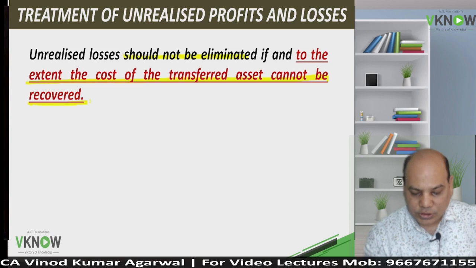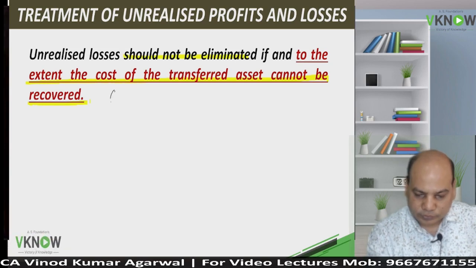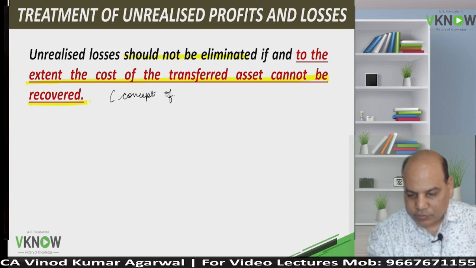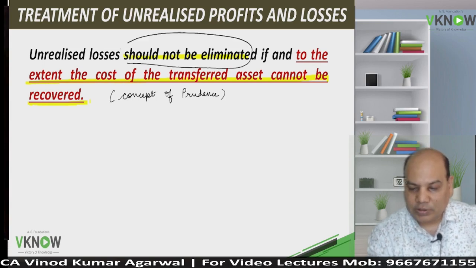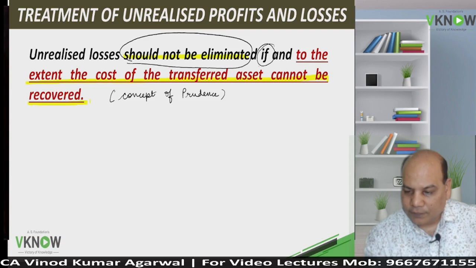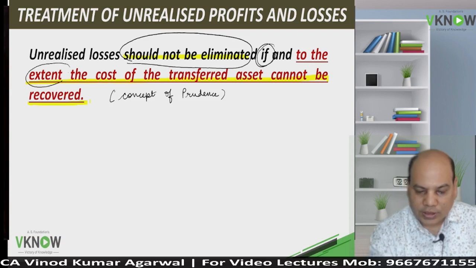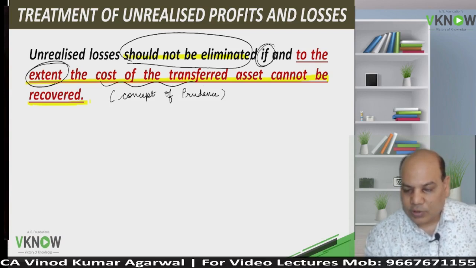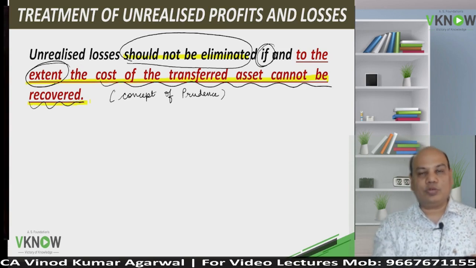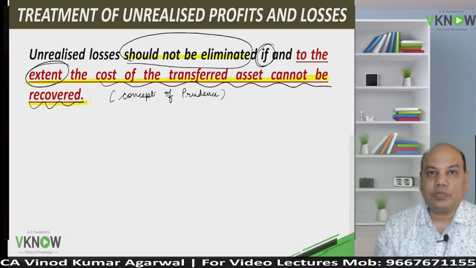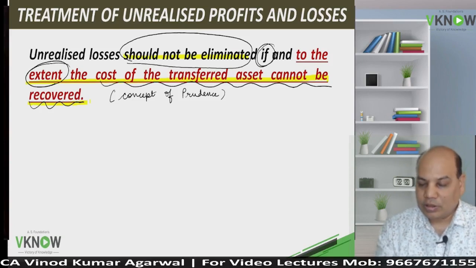Now, this is the concept of prudence. Unrealized loss should not be eliminated, but there is a condition: if and to the extent the cost of the transferred asset cannot be recovered. What do you mean by this?